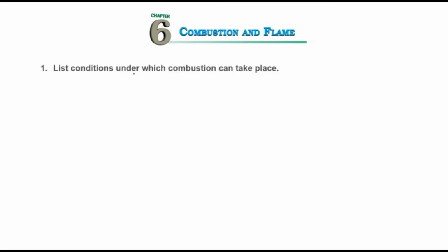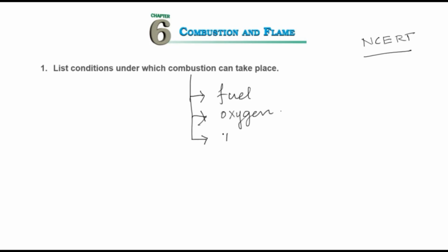Next question, list conditions under which combustion can take place. This is an NCERT textbook question. For combustion we require number one, fuel, a combustible substance. Next we require a supporter of combustion, that is oxygen. And the third one we require is ignition temperature. So these three are essential for the process of combustion. First is combustible substance, or we can even say inflammable substance, then oxygen and ignition temperature.